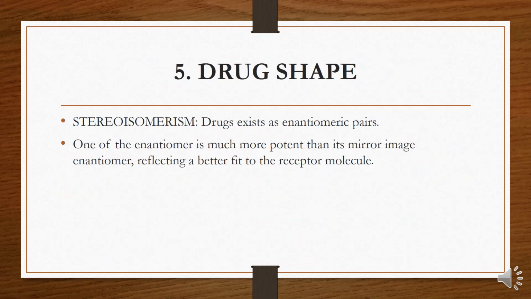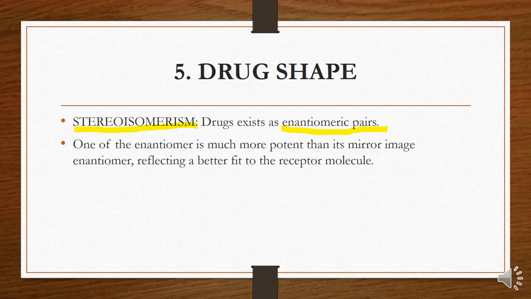Last is the drug shape. The shape of a drug molecule must be such as to permit the binding to its receptor sites via the bonds. Optimally, the drug shape is complementary to that of the receptor site in the same way a key is complementary to a lock. Furthermore, the phenomenon of chirality or stereoisomerism is so common in biology that more than half of the useful drugs are chiral molecules, that is, they exist as enantiomeric pairs.